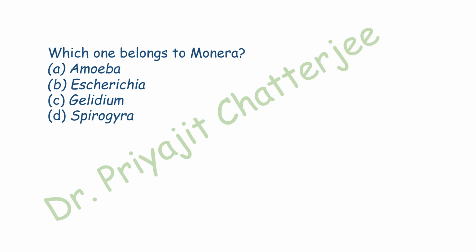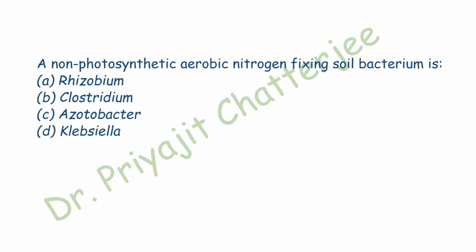Next question. A non-photosynthetic aerobic nitrogen-fixing soil bacterium is, the options are Rhizobium, Clostridium, Azotobacter, and last is Klebsiella. Here the correct option is option C, Azotobacter.